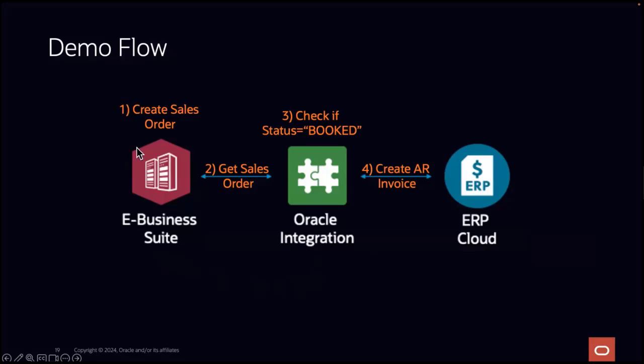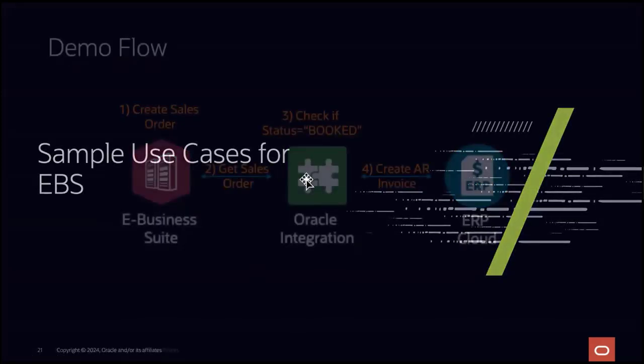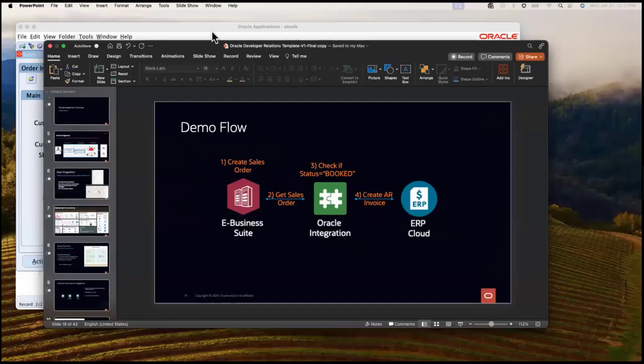So what I'm going to do is I'm going to first go inside the EBS instance, create a sales order manually via the form. Then I'm going to run an integration that gets the sales order, checks if the status is booked, right? If it is, then it will go and create an ER invoice inside ERP Cloud. If it's not, then it's just going to ignore and not do anything. Basically, just log a message saying that, hey, status is not booked, so I'm not going to create this. So yeah, that's that. Let's jump over to the actual console, right?